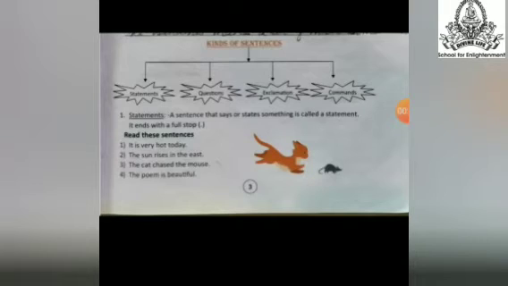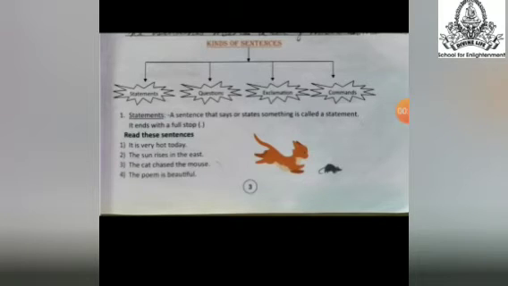As I have told you in the lecture, just recalling the same thing, a statement sentence is that which tells or says or states something. Whenever you say that it is very hot today, you can see the example in the text. It is very hot today. That is a simple thing: it is stated, it cannot be changed. What you see, that you say. Okay, it is told. The sun rises in the east.